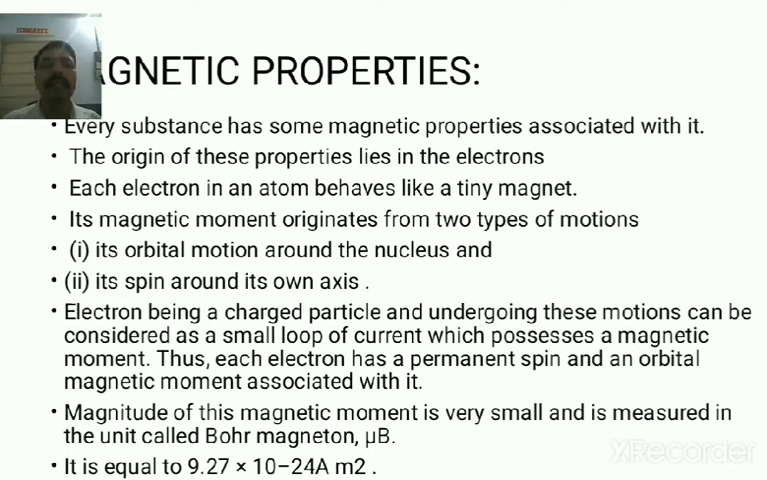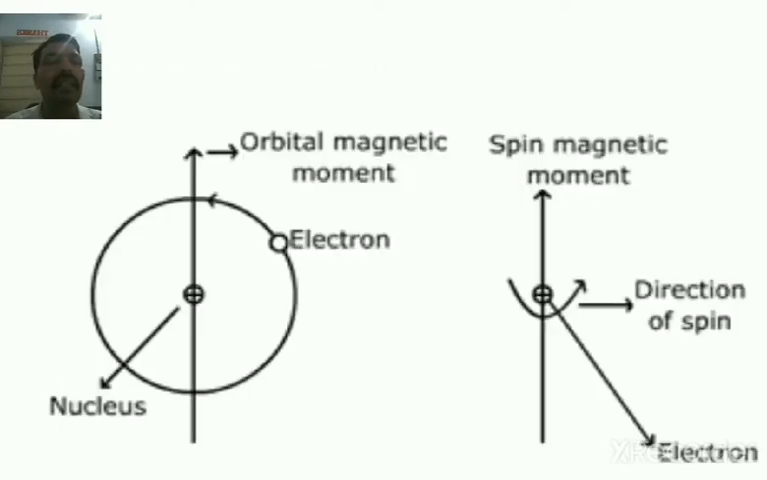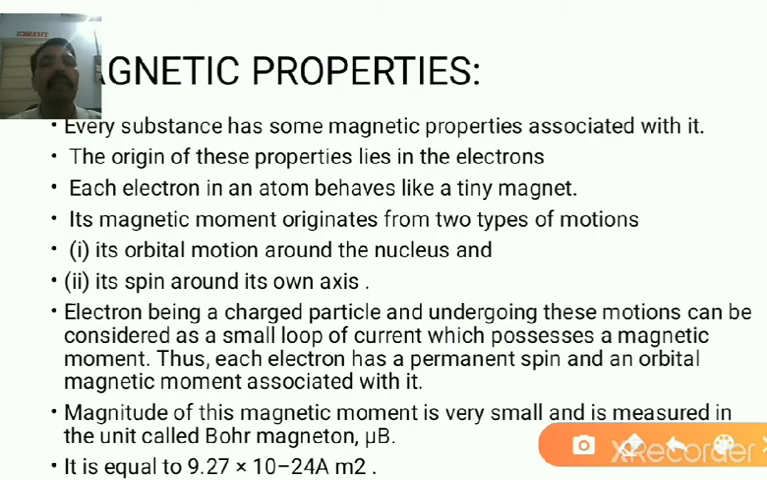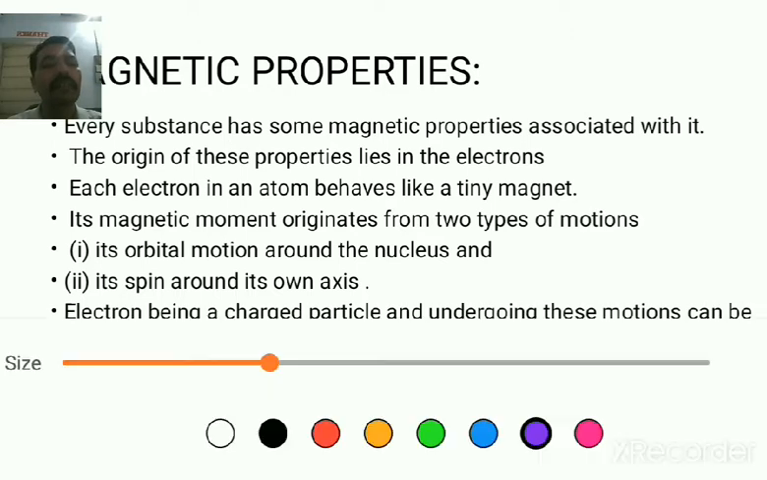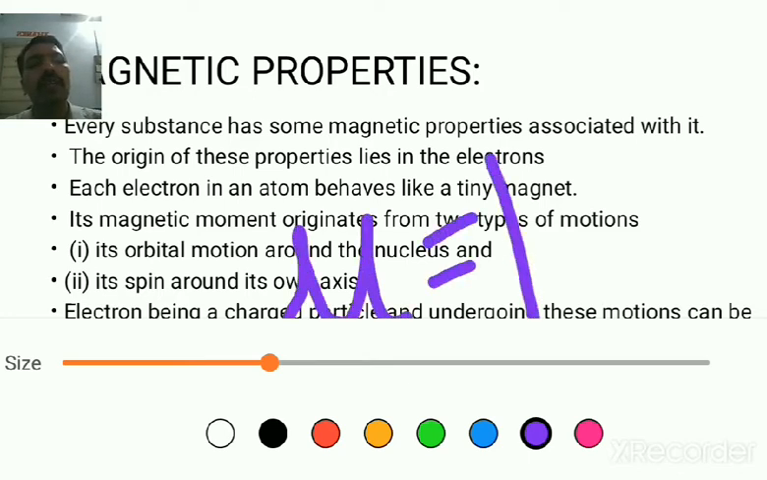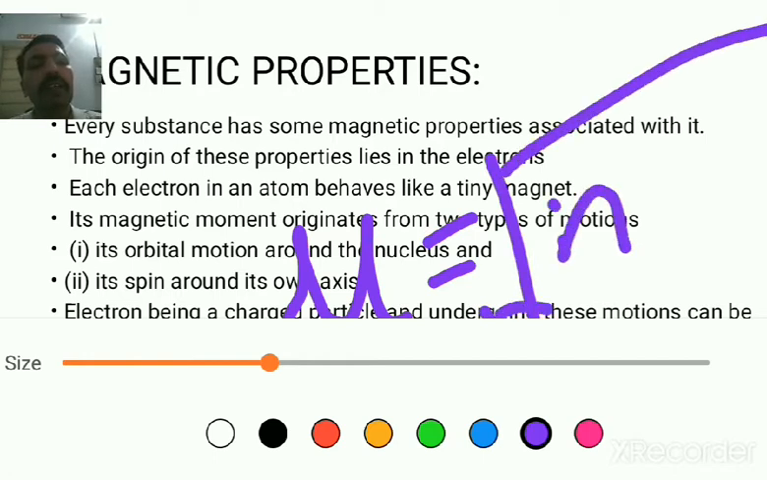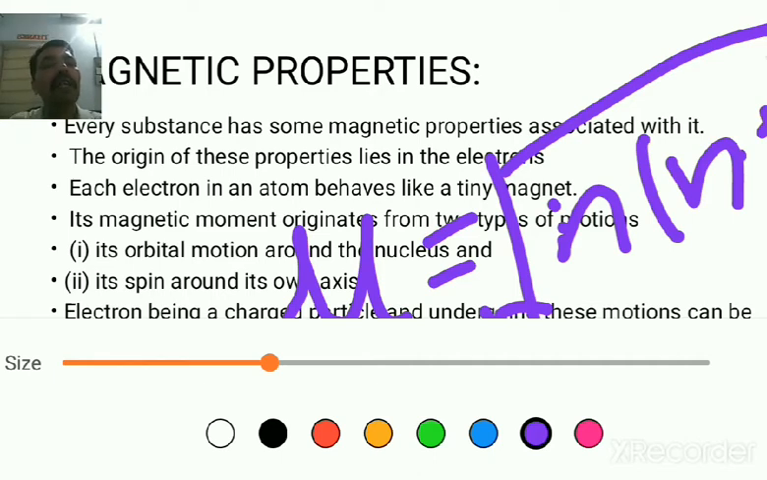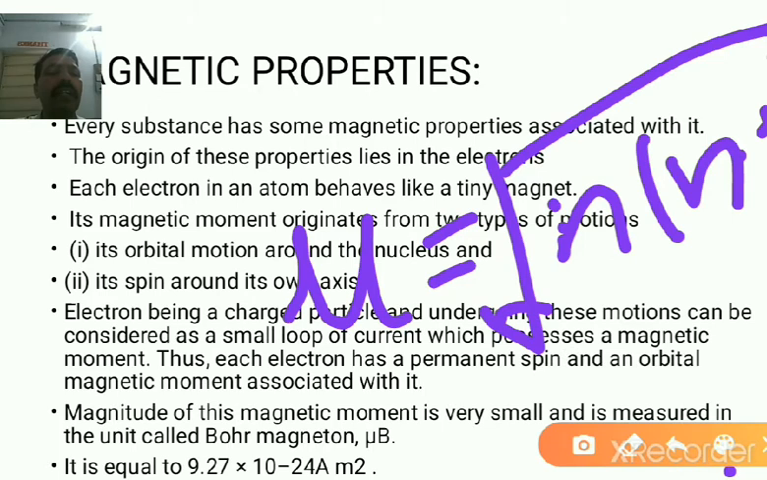And the magnitude of the magnetic moment is very small. Magnetic moment is measured in terms of the number of electrons: mu = sqrt(n(n+2)), where n is the number of unpaired electrons. Magnetic moment is related to the number of unpaired electrons, and the number of unpaired electrons depends upon the electronic configuration.